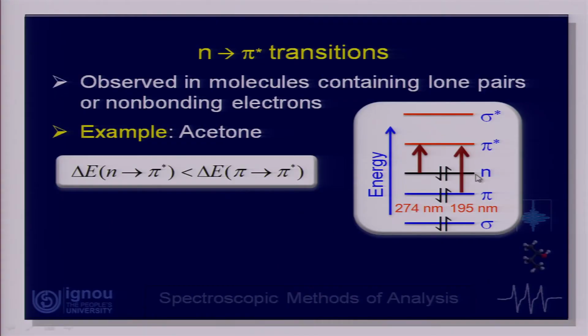What you see from this diagram is that the delta E value of the n to pi star transition happens to be less than that of the pi to pi star. As a consequence, this n to pi star transition will be observed at a higher wavelength. So, typically, if I have a saturated molecule, but bring in a heteroatom like nitrogen, sulfur or halogens, wherein there can be non-bonding electrons, then we find that lambda max shifts to higher wavelengths. That is a typical observation in such organic molecules.